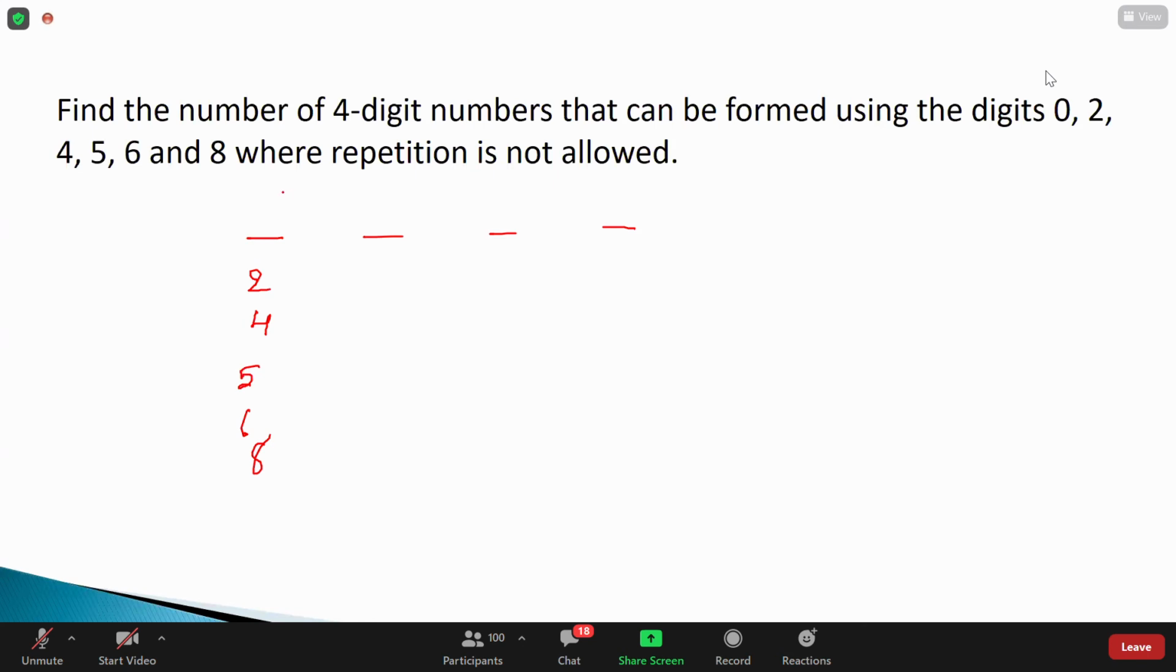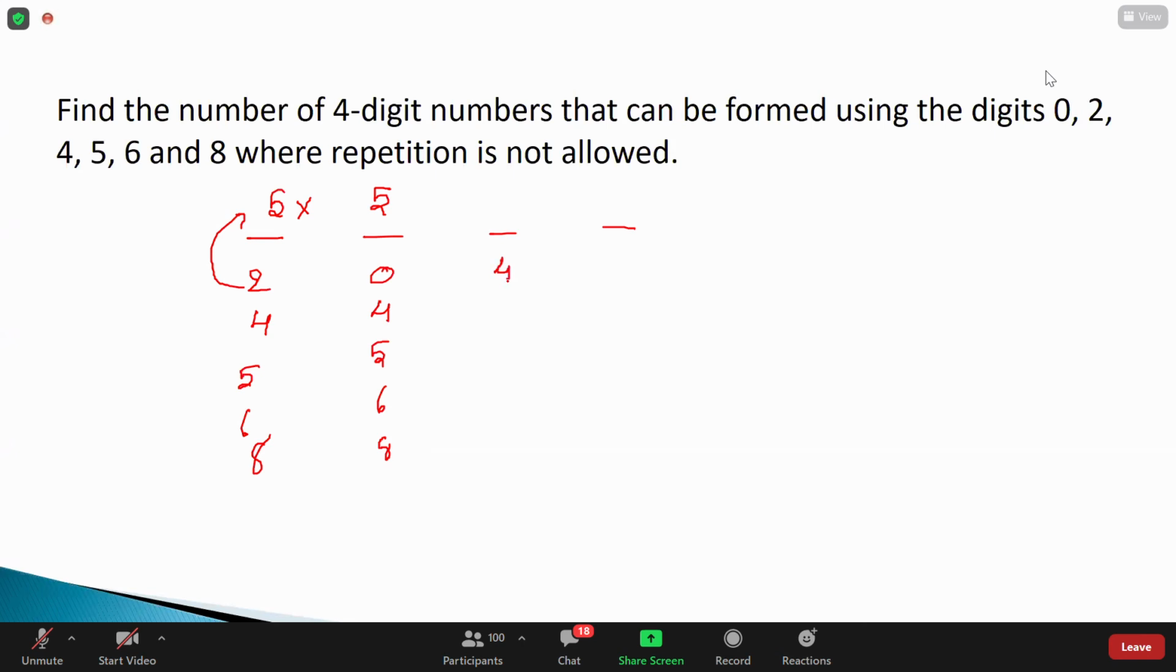So 5 chances. What about the second position here? Should it be 4 chances or 5 chances? 5 chances, sir, because we can include 0 also. Sir, answer would be 120. No, it is wrong, because here a restriction is there. In the first digit I can't use 0, but in other places I can include 0, right? Suppose one of the numbers has been placed here. So remaining numbers, how many are left? 0, 4, 5, 6, 8. 5. How many chances are there again here? 5 chances.